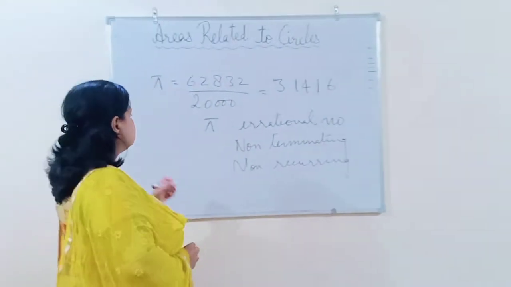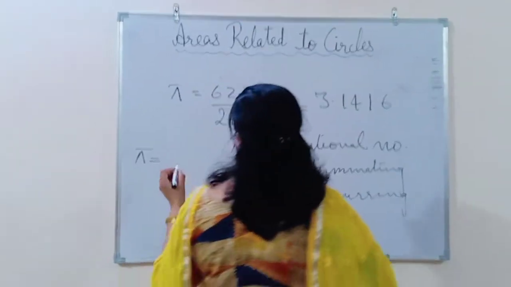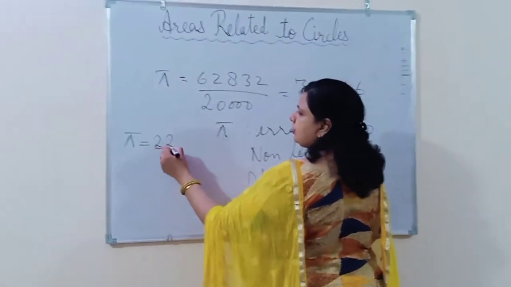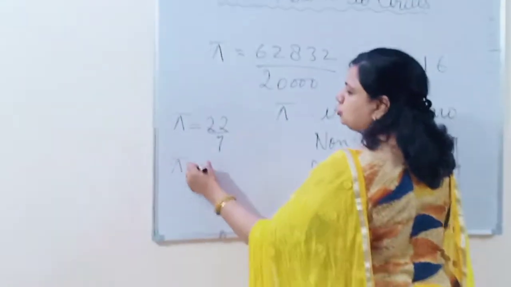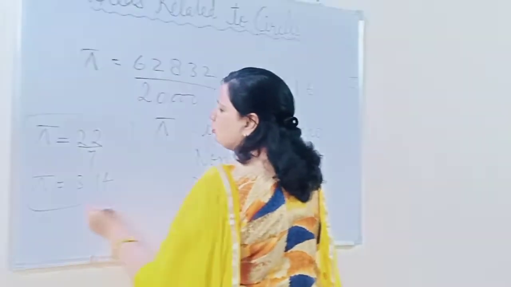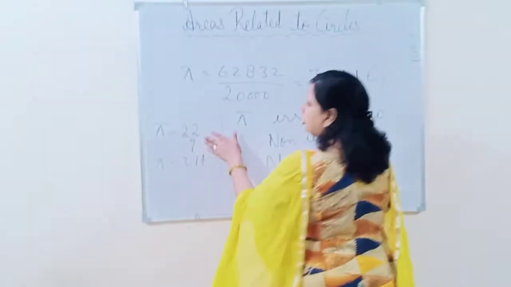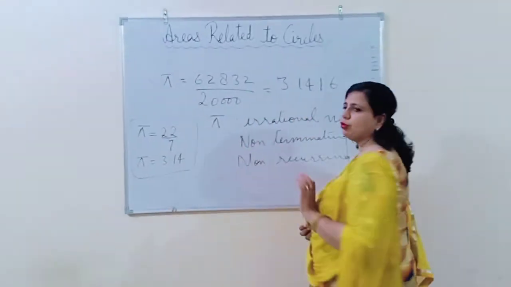Thus, in general, for our calculations, we take the value of pi equal to 22 by 7, that is, 3.14.